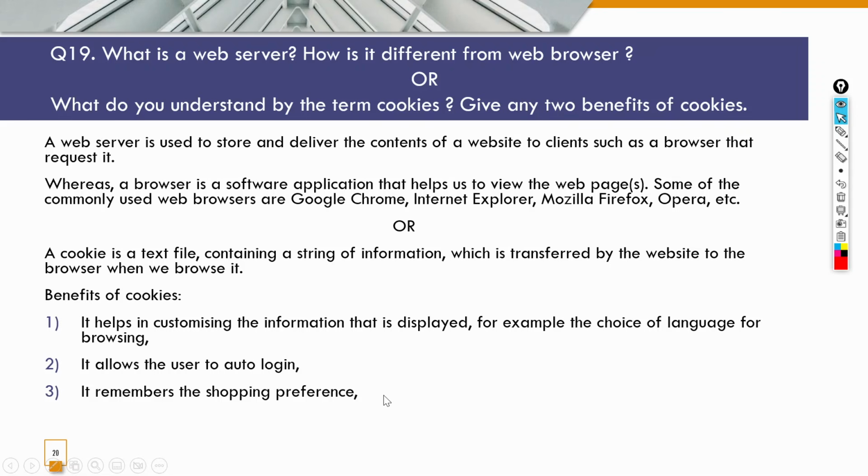It remembers the shopping preferences and it helps display advertisements of one's interest, etc. So all this information is stored in the cookies, and because of that it displays specific information related to what I actually prefer to be displayed to me.